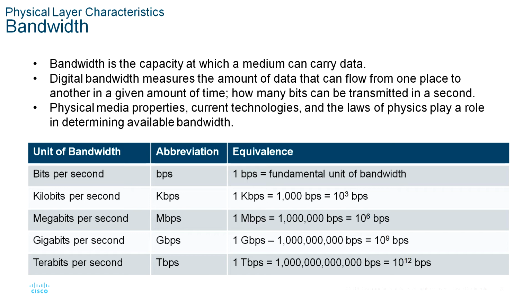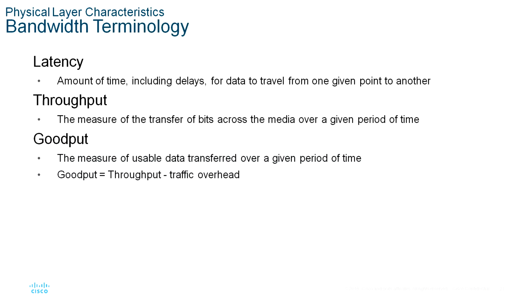Okay, now you can see the bandwidth terminology. The terms used to measure the quality of bandwidth include latency, throughput and goodput. Latency refers to the amount of time, including delays, for data to travel from one given point to another. In an internetwork or a network with multiple segments, throughput cannot be faster than the slowest link in the path from source to destination.